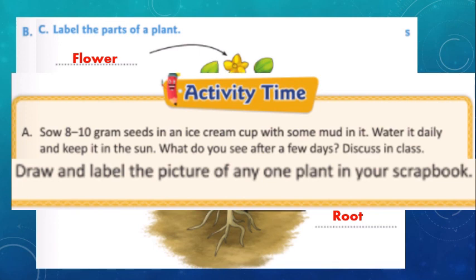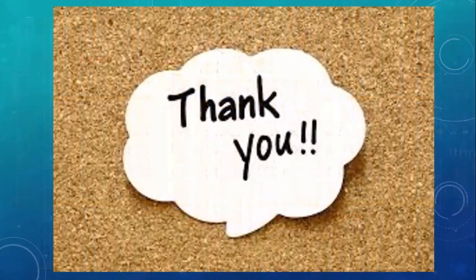And the second activity is you have to draw and label the picture of any one plant in your scrapbook. So we have labeled the parts of the plants, right, children? Like that you have to draw the plant and label the parts. Okay, children, this is also your activity. So children, you have to do your activity. Okay, children. That's all, children. Hope you all understood the lesson. Thank you.